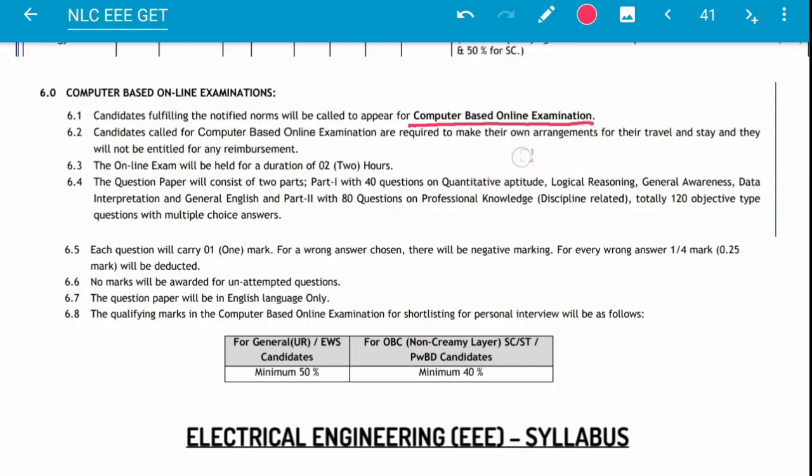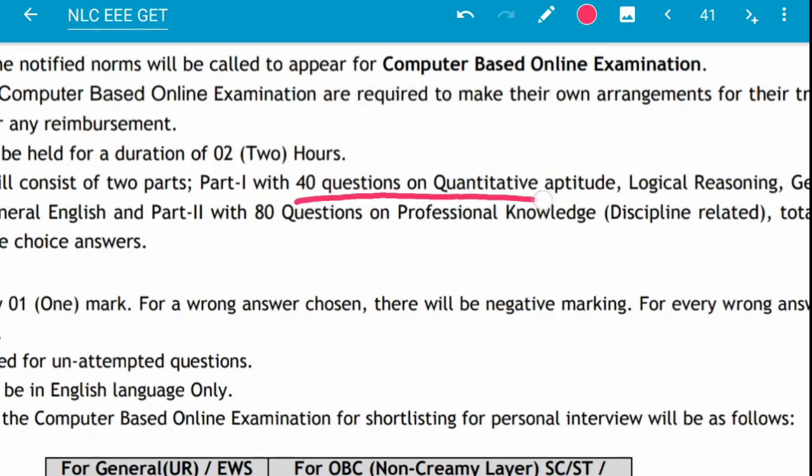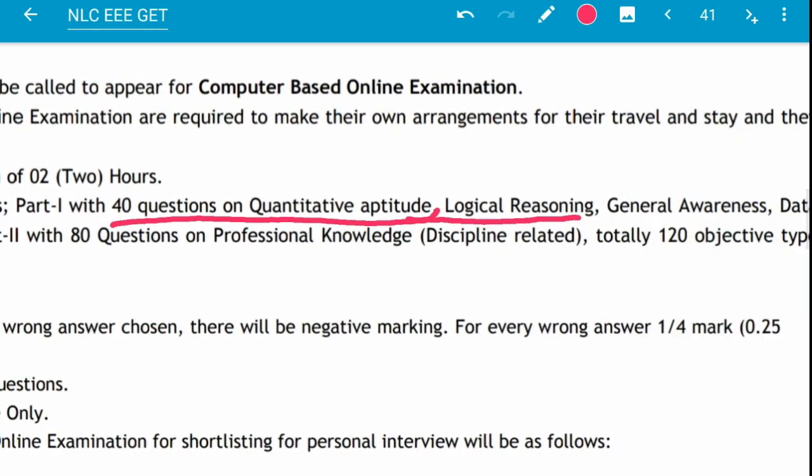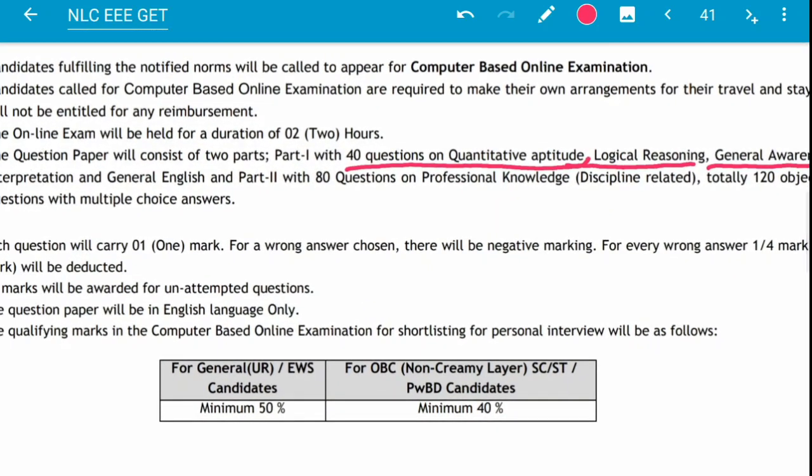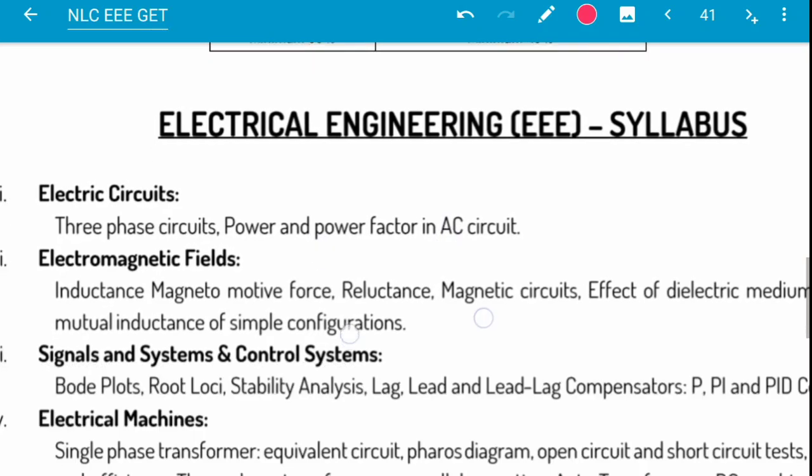So how will the questions be distributed? 40 questions will be from quantitative aptitude, logical reasoning, general awareness, data interpretation, etc. Generally 40 questions are from general topics, and this also includes general English. The rest 80 questions, that is part 2, will be the professional knowledge. That means we are discussing the electrical engineering questions, and this is the syllabus they have given.